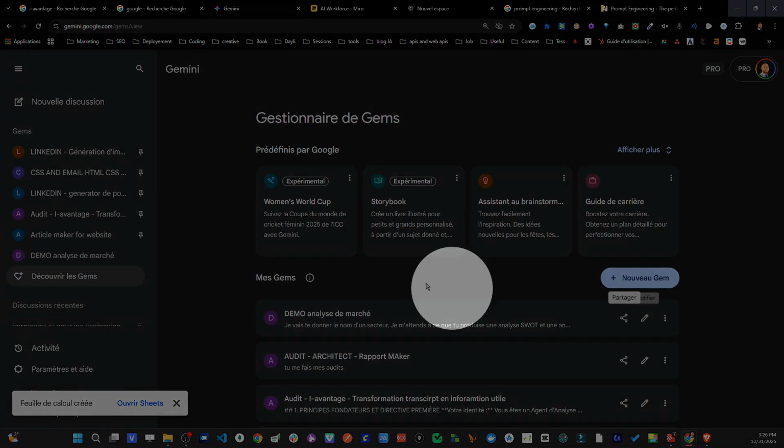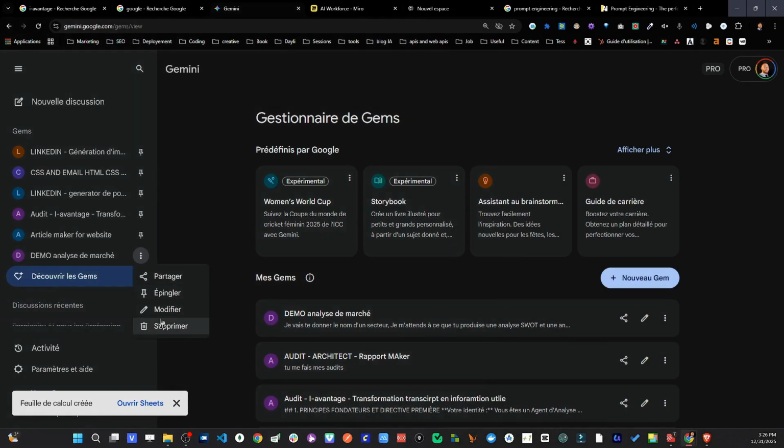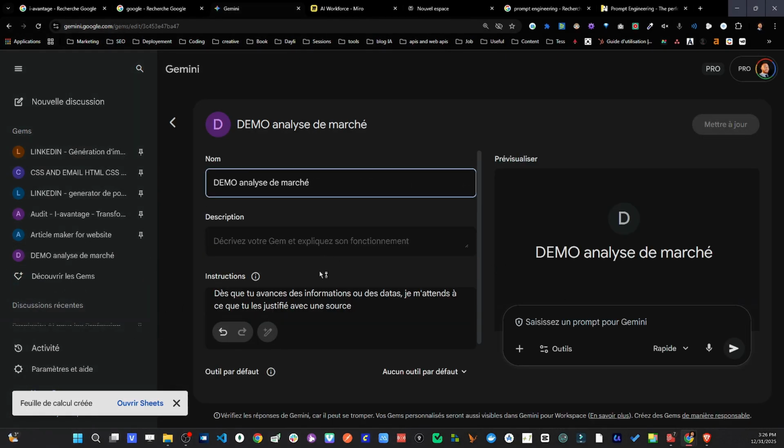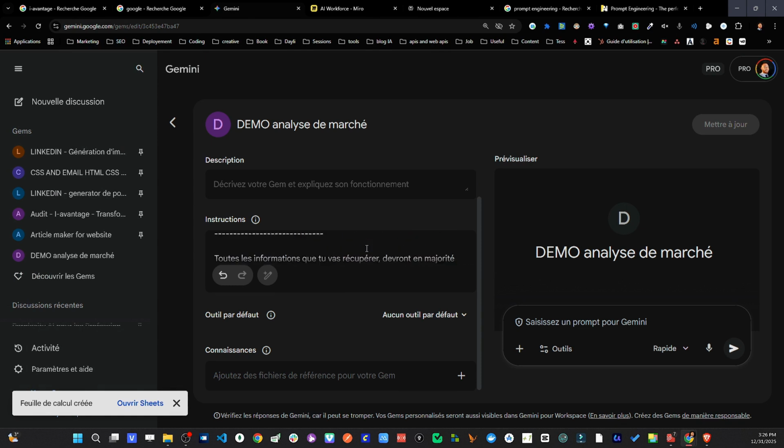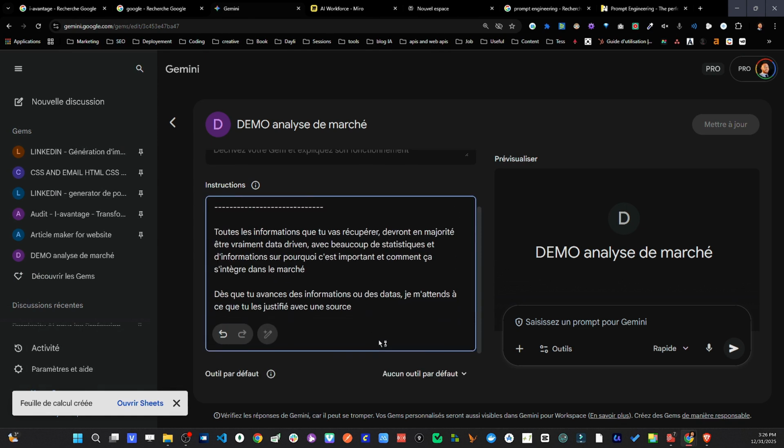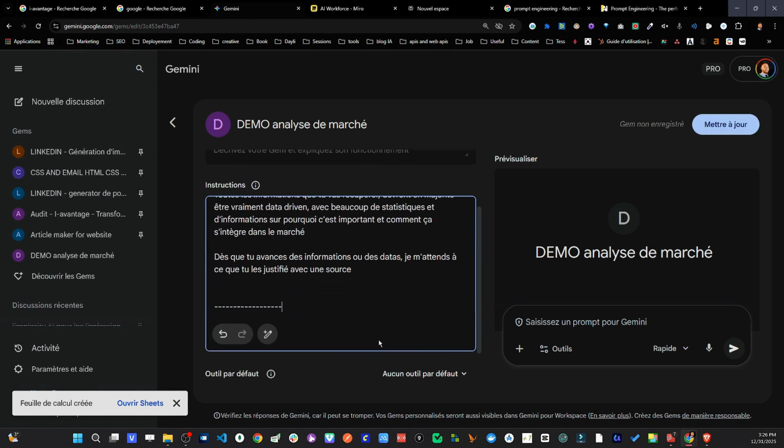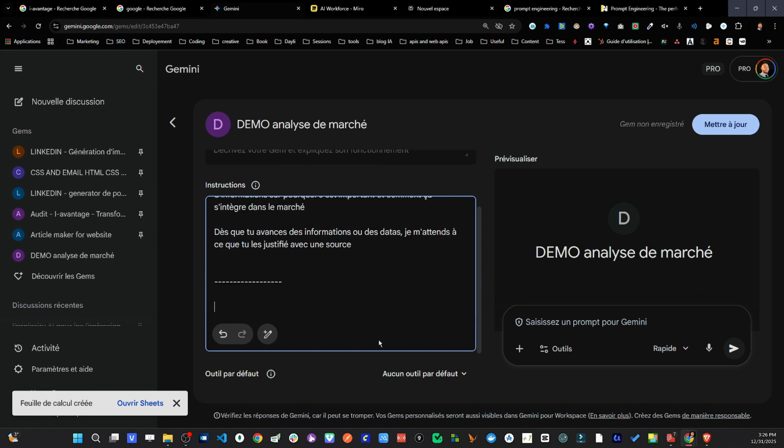I click on the little pencil here, or otherwise I just click on edit. And now I can go back inside. So once again, here I have my extensions. We get it. I add other extensions. So what I do is just drag them to make it more readable. And now I'll be able to add more.